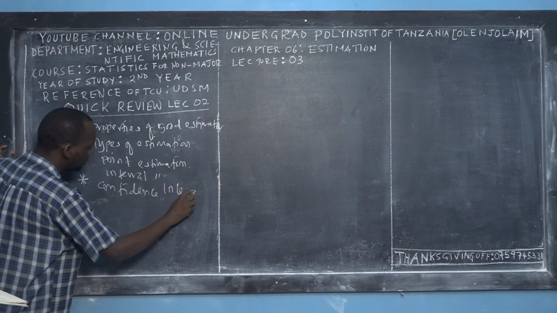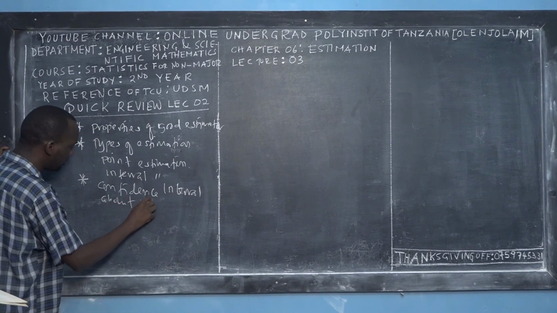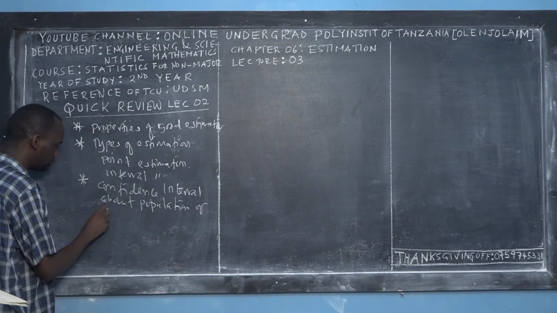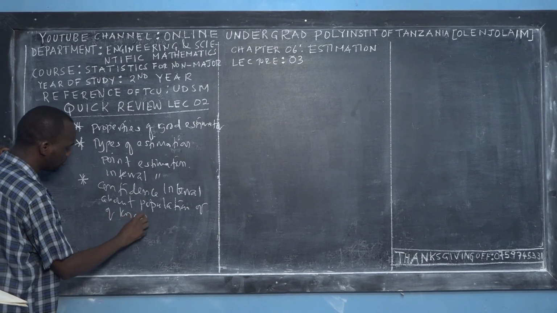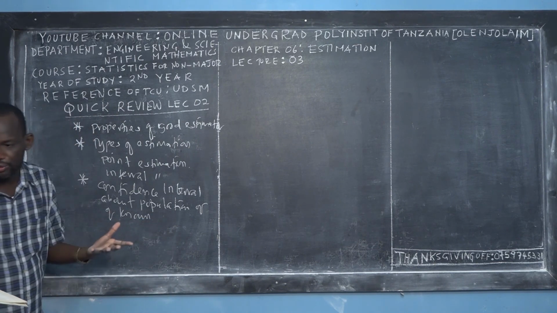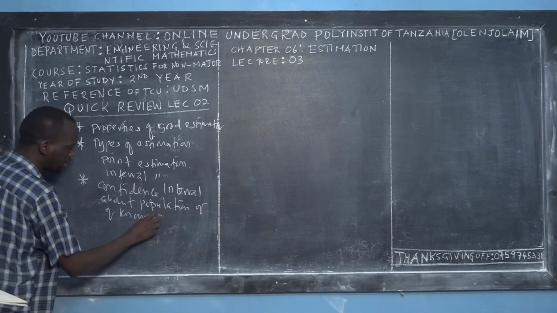So I taught you about confidence intervals for the population mean, of known variance. That's what we say: of known variance. So the variance is known.